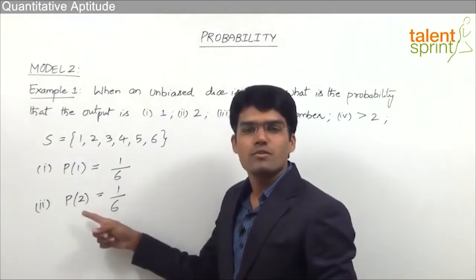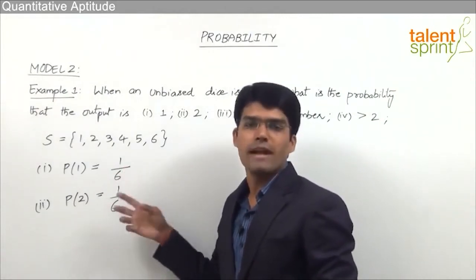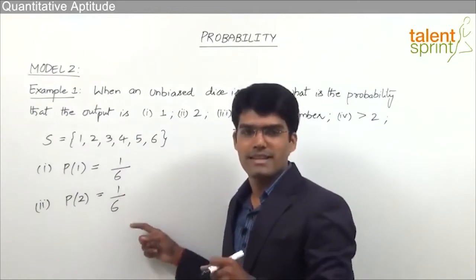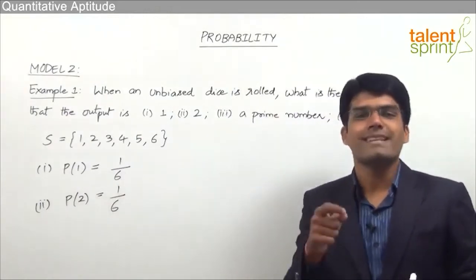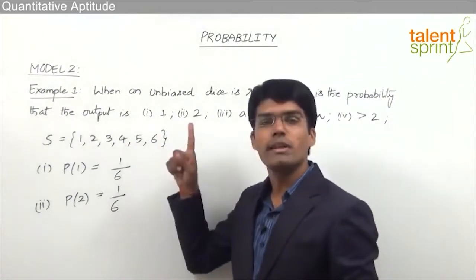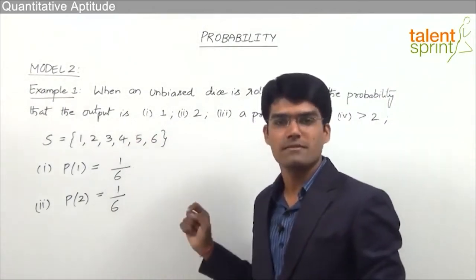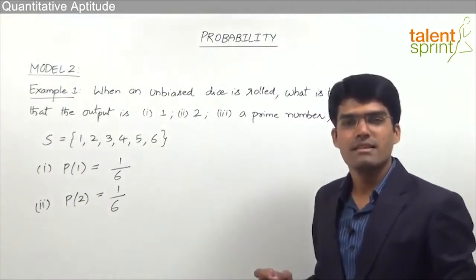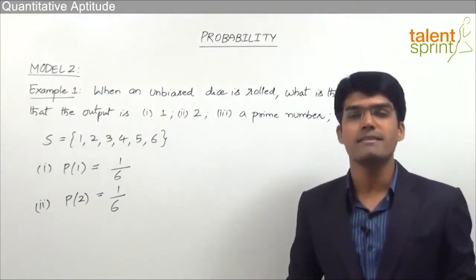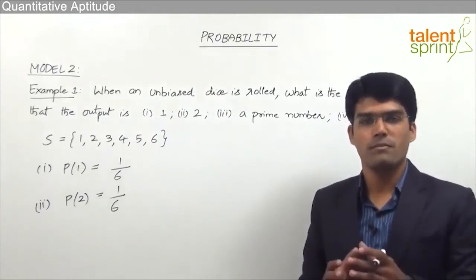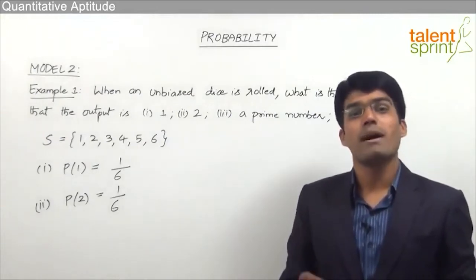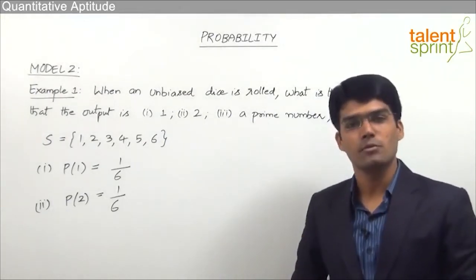So whether the outcome has to be 2 or 3 or 4 or 5 or 6, whatever be the output, probability is always 1 by 6. For example, what is the probability that we can get the output as 4? It should be taken as 1 by 6. Why? Because we can get 4 only in one way. So 1 out of 6 ways. So 1 by 6 is the answer. Similarly, what is the probability that the output is 5? Again, the answer should be taken as 1 by 6 but not 5 by 6. So remember that the numerator in case of probability is not the output but the number of ways in which we can get the output.